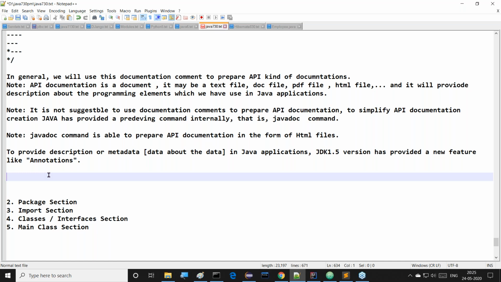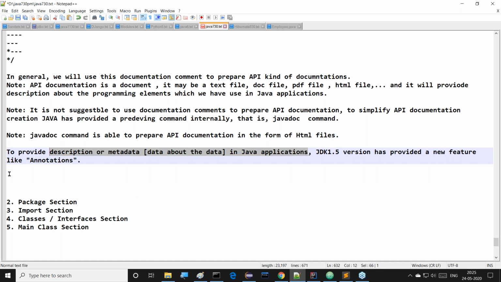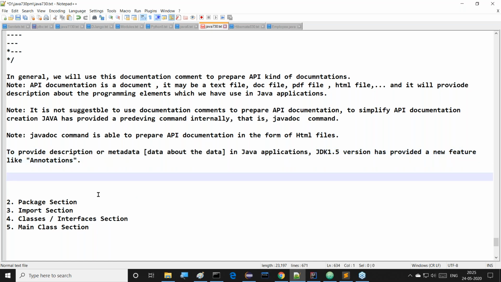Now understand this point clearly. Another point: what is this annotation actually? Annotations are used to provide some description in our Java program. Then if we give this information, immediately we are getting a question. What would that question be?